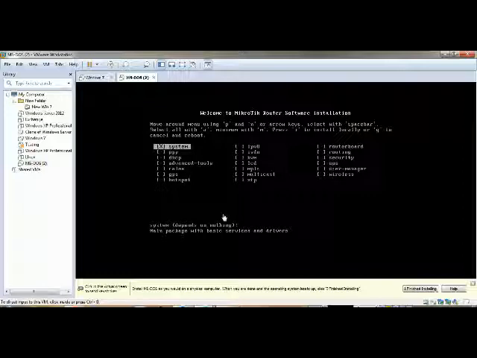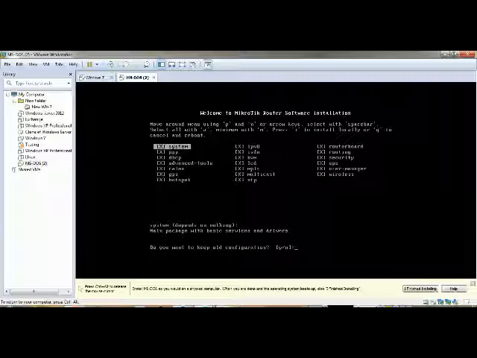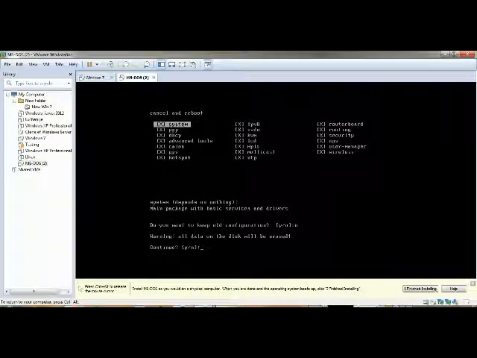It will ask you to choose the features. Which features do you want to select? If you want to select all, just press A. All the features will be selected. You can read everything here. If I press I, then it goes to installation mode. Do you want to keep old configuration? No, I don't want to. It will ask to erase your drive.